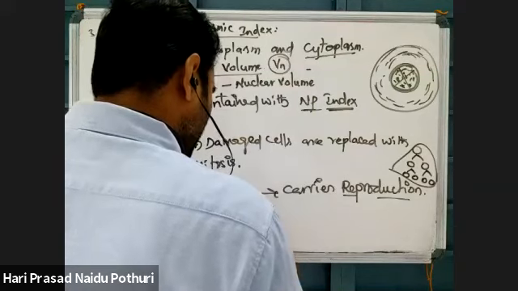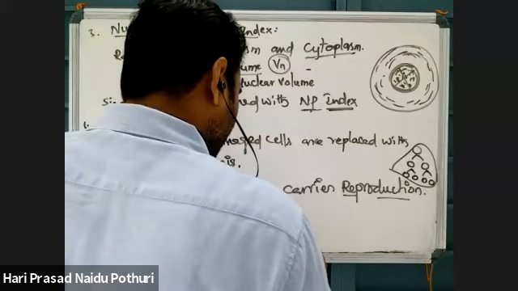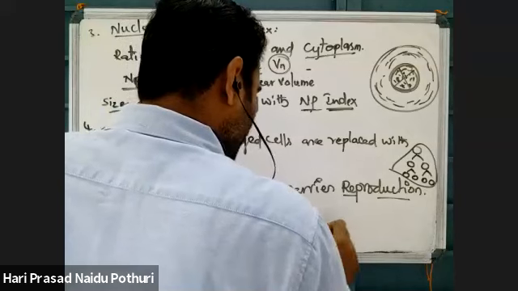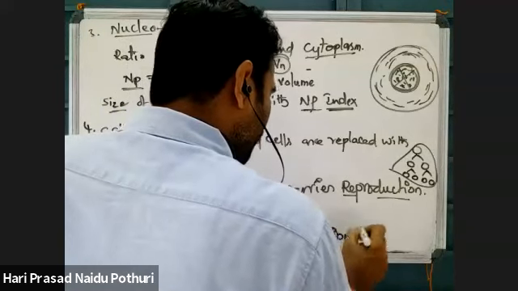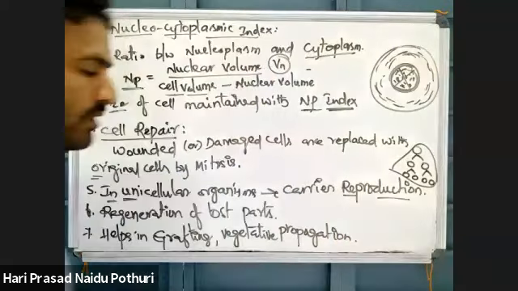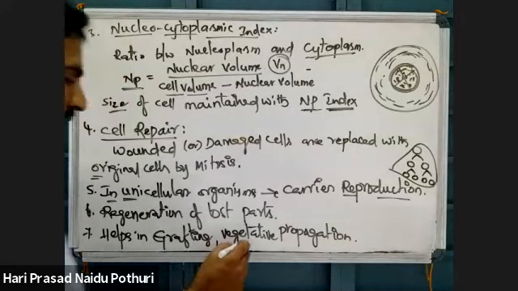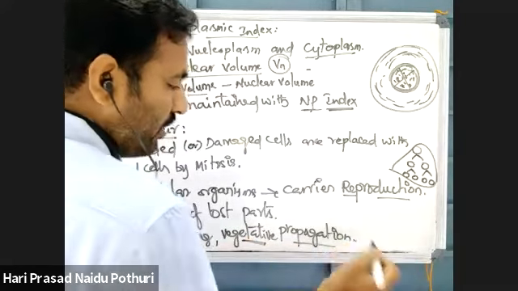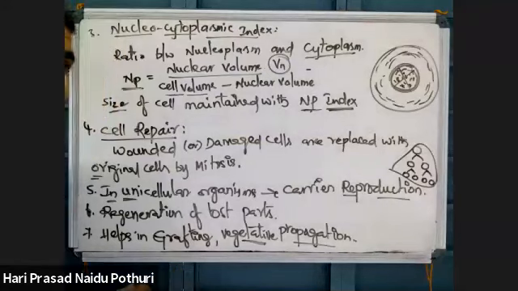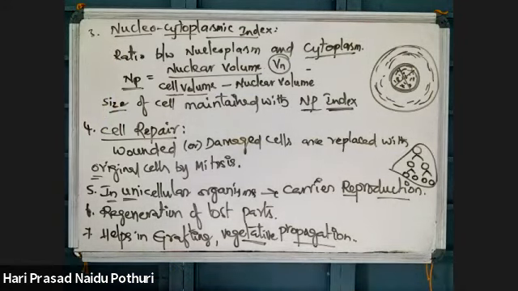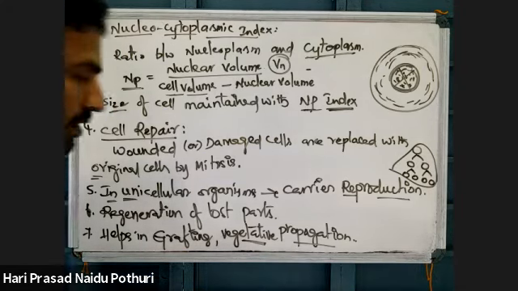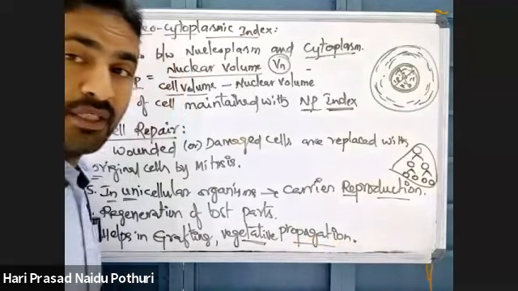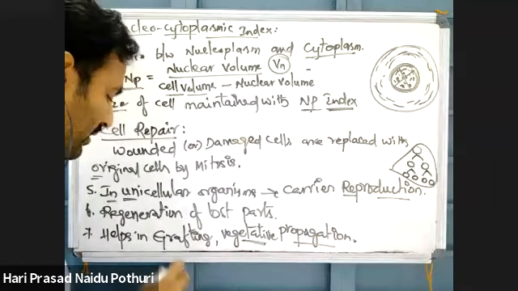What does vegetative propagation mean? From any plant part, there is development of another full plant. That is a type of asexual reproduction, called vegetative propagation. From a Bryophyllum leaf, there is development of a complete Bryophyllum plant. In vegetative propagation, mitosis is responsible for development of a complete new plant or individual.